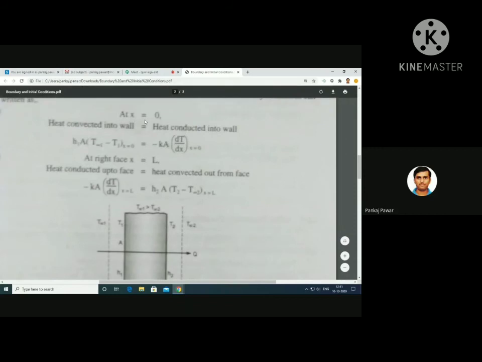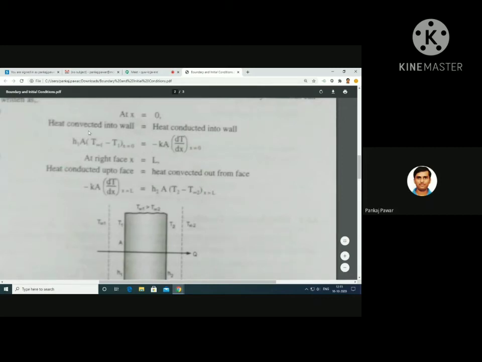So at x is equal to 0, you can see here heat convected into the wall is equal to heat conducted into the wall. From the fluid on the left side, heat is convected to the left face, and from the left face it is conducted through the plane wall. So we have the equation like this: convection initially is equal to that same heat being conducted further.